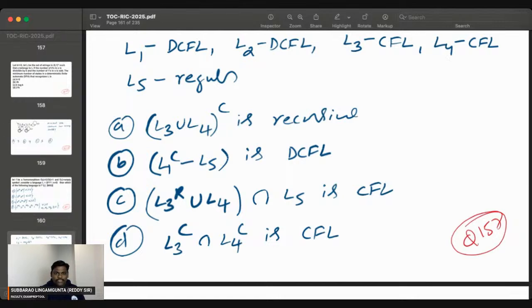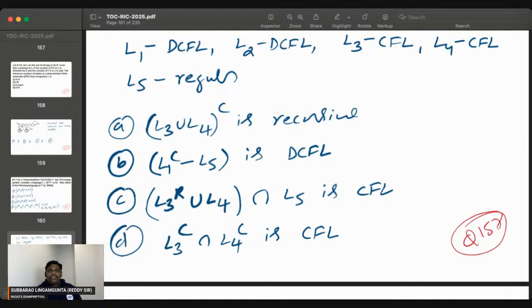Next one. Can you see the C? He is asking which one of the following is a true statement. Let's go to C. L3 is a CFL, and CFL reverse is also CFL. CFL union L4 is CFL union CFL, which is a CFL. CFL intersection regular is CFL. I think C is also correct. Let's see D. L3 is CFL, and CFL complement is CSL. L4 is CFL, and its complement is CSL. So that is also correct.